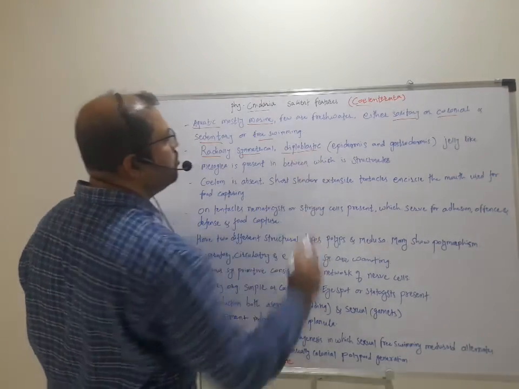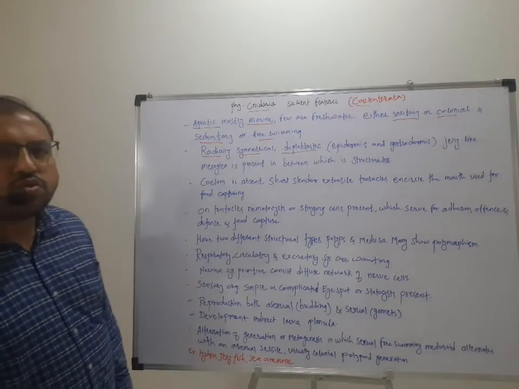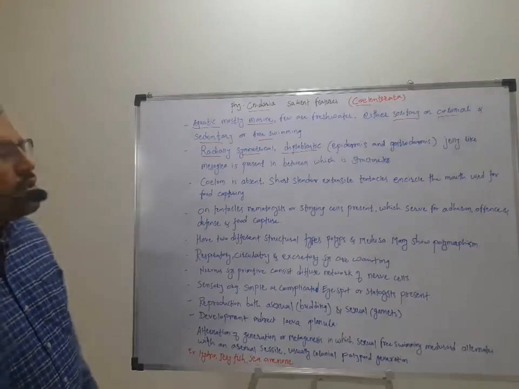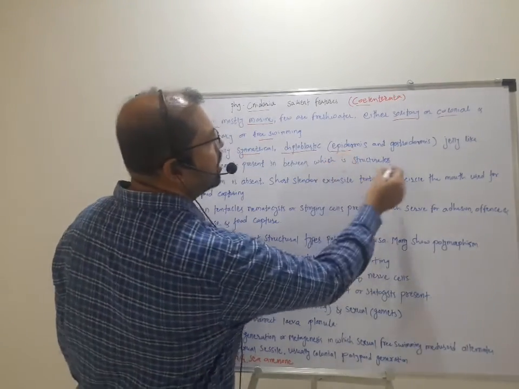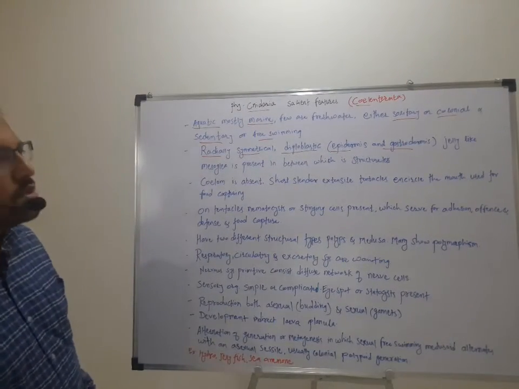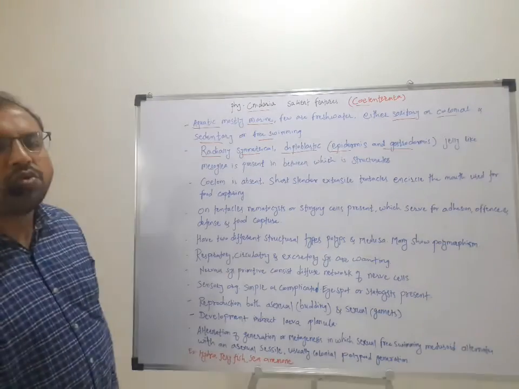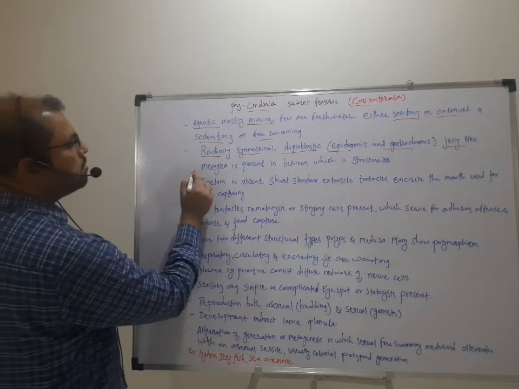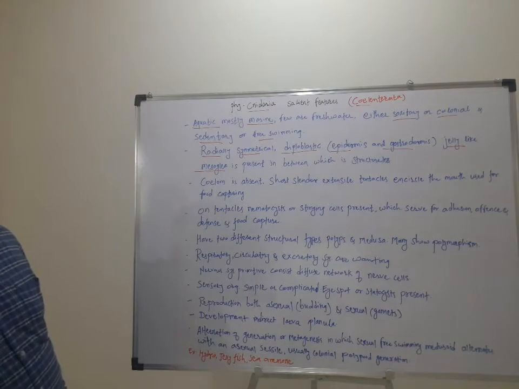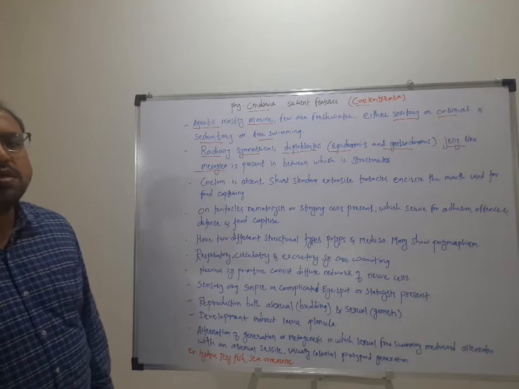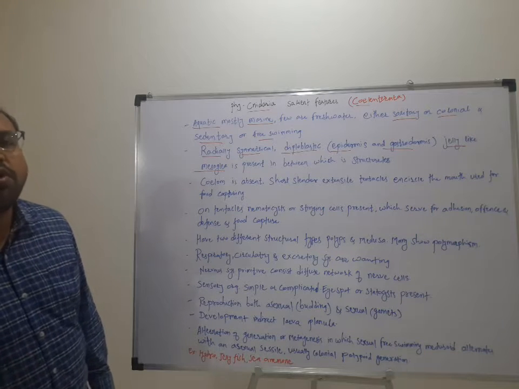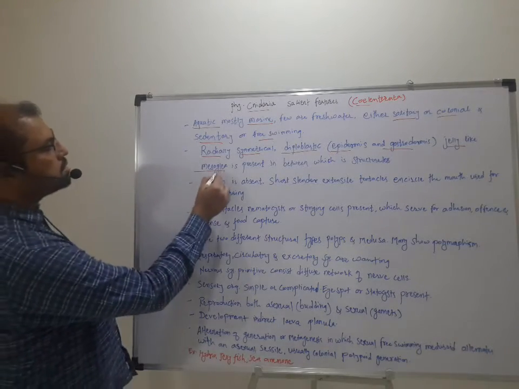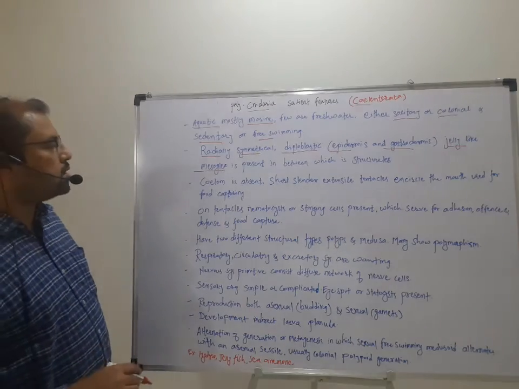Also, they are diploblastic, that is showing two germ layers, outer ectoderm and inner endoderm. So this ectoderm is nothing but the epidermis, and endoderm is nothing but the gastrodermis. In between this ectoderm and endoderm, a jelly-like substance is present, and that is called mesoglea. The third mesodermal layer is yet to be formed in these individuals. So instead, mesoglea is present in between these two layers.